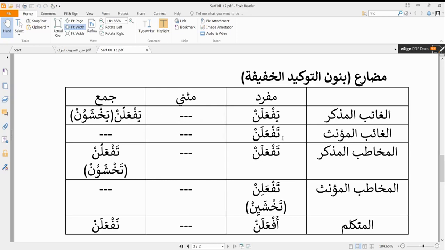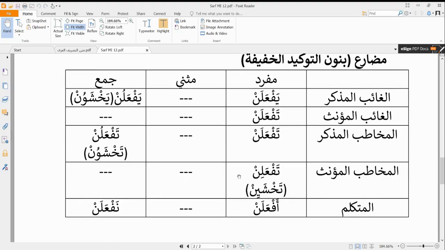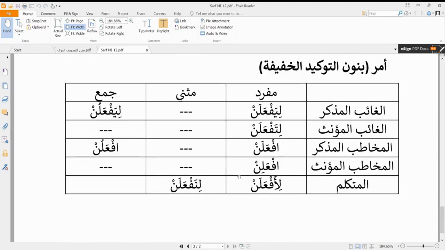So for ghaib mu'annath, we're talking about a female that is not present, we say taf'alan, but for muthanna and jam', we cannot put nun ta'kid khafifa. So taf'alan, taf'alun, taf'alin. And if af'alan and naf'alan. So that is how we form our nun ta'kid al-khafifa for mudari'. However, the ones that are not available are muthanna and jam' mu'annath. That is the muthanna, the dual, or jam' mu'annath, the feminine plural.